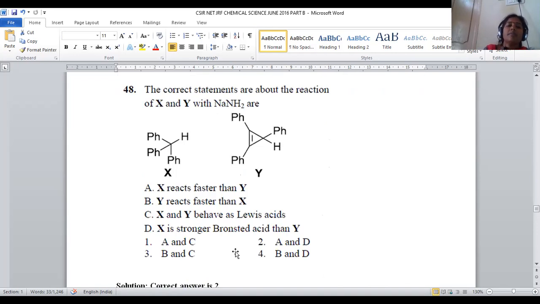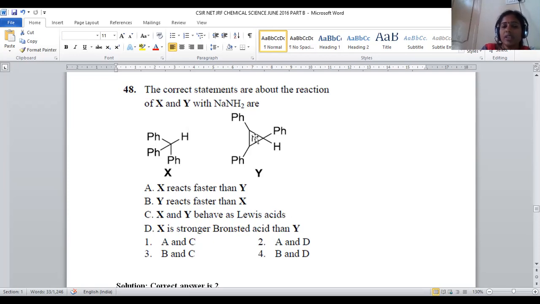The correct statement about reaction XY in sodamide. So when these two compounds are treated with sodamide, what kind of statements are correct? The first compound we are taking is triphenylmethane. In the second compound we are taking phenyl groups on a cyclic ring, a 3-membered cyclopropene ring. Obviously, X will react faster with sodamide because when hydrogen is removed, we will get a carbanion that is highly stabilized